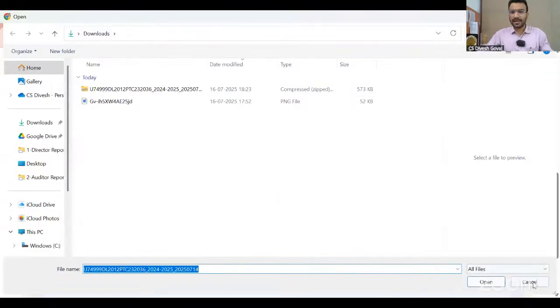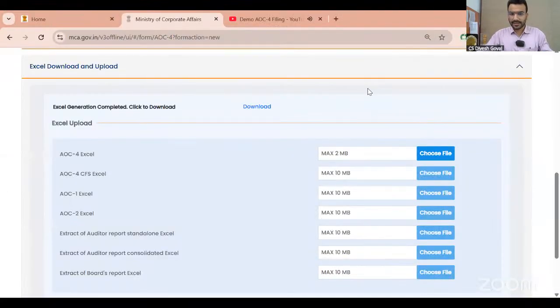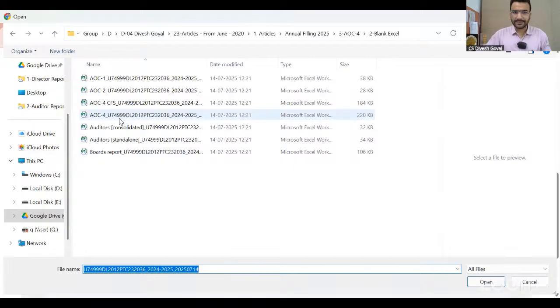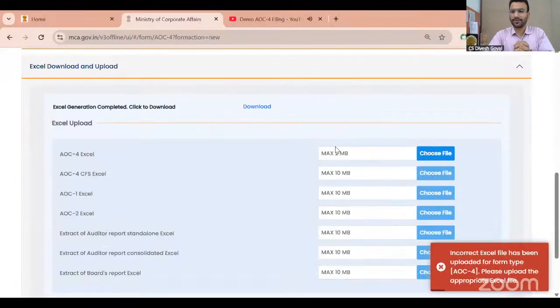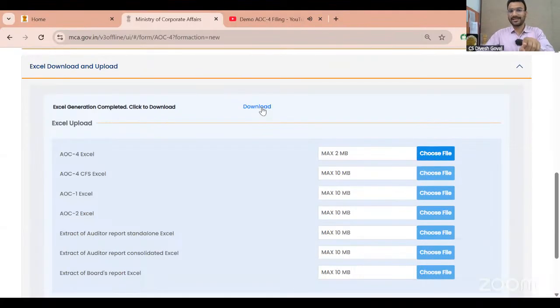So let me go for the uploading. One second, let me just copy the path so it will be easy for me to go for the uploading. AOC-4, it is here. I will click on the upload. So now my Excel is getting uploaded. Now see, as I have selected the wrong file, it is showing you are uploading the wrong file. I have to select the actual file, which is downloaded by this link only.